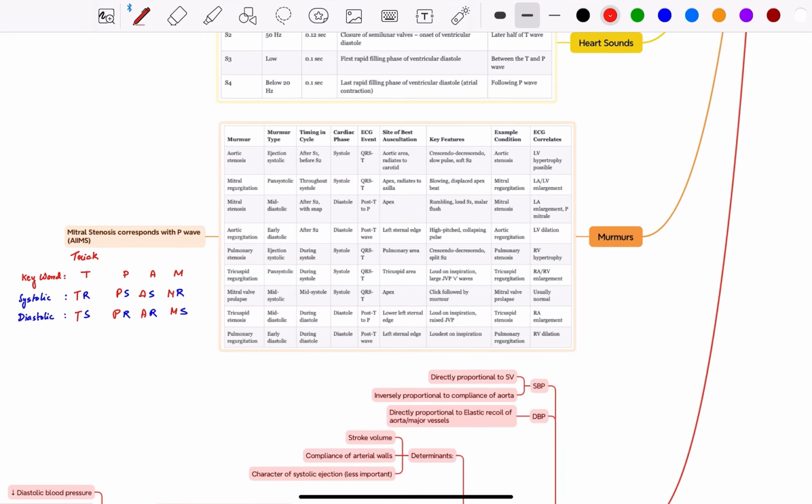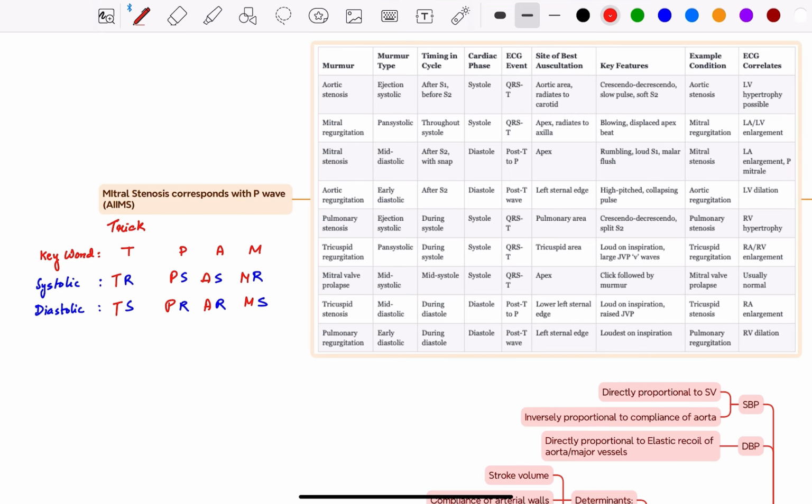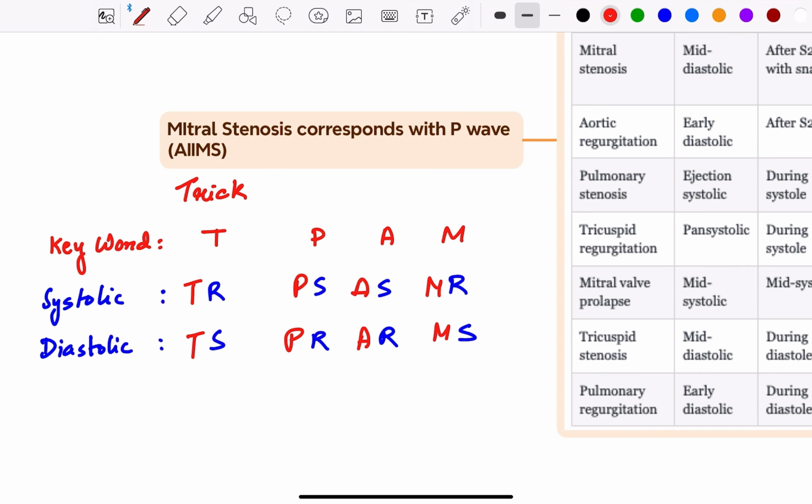So hello guys, today I am going to discuss a trick for remembering which of these 8 kinds of murmur are systolic and which are diastolic. The first keyword that you need to write is TPAM: T for tricuspid, P for pulmonary, A for aortic, M for mitral.